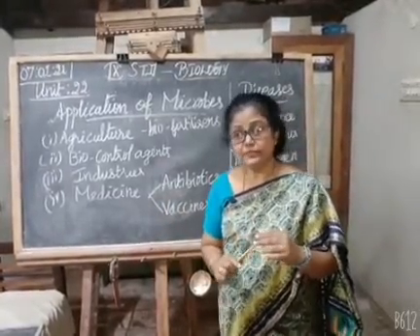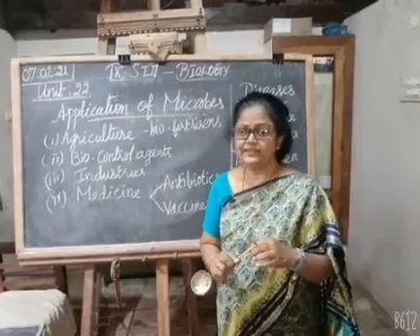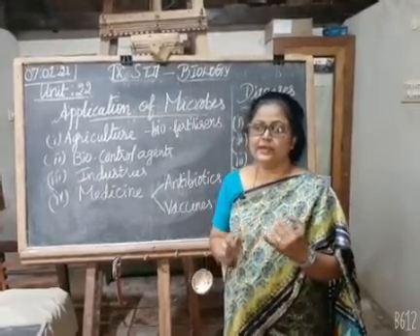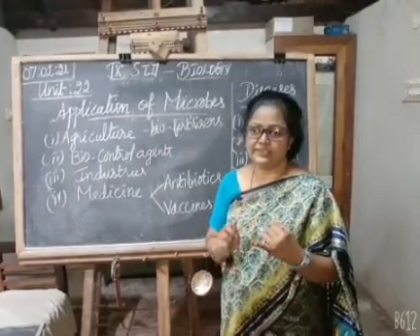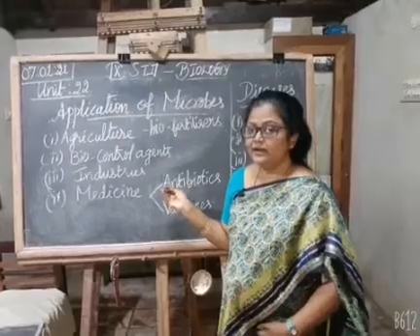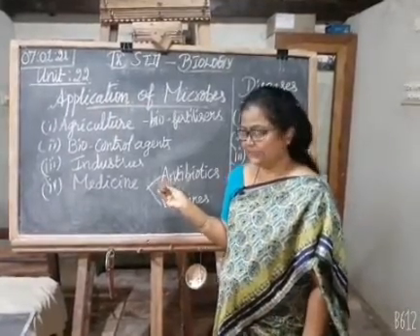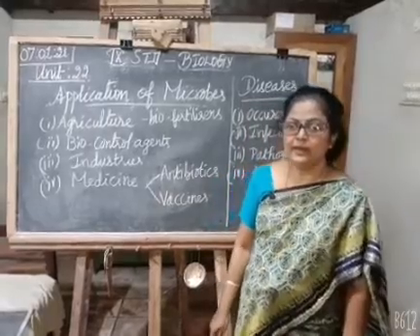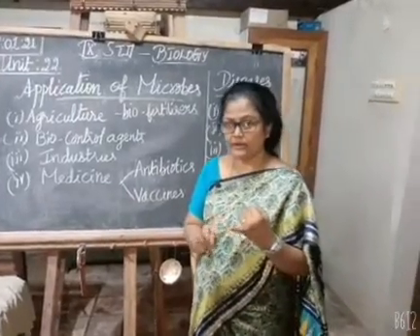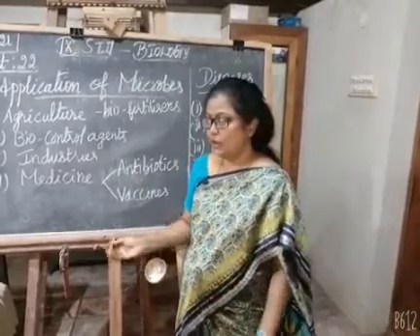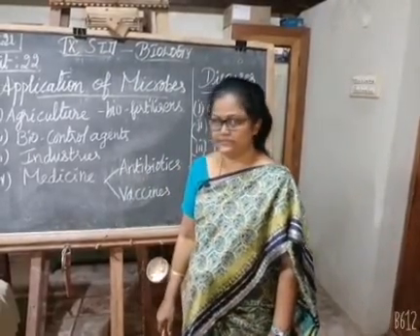In 1929, Alexander Fleming first introduced the antibiotic called penicillin. Antibiotics kill diseases. Then vaccines are prepared from live or dead organic matter in order to avoid diseases.